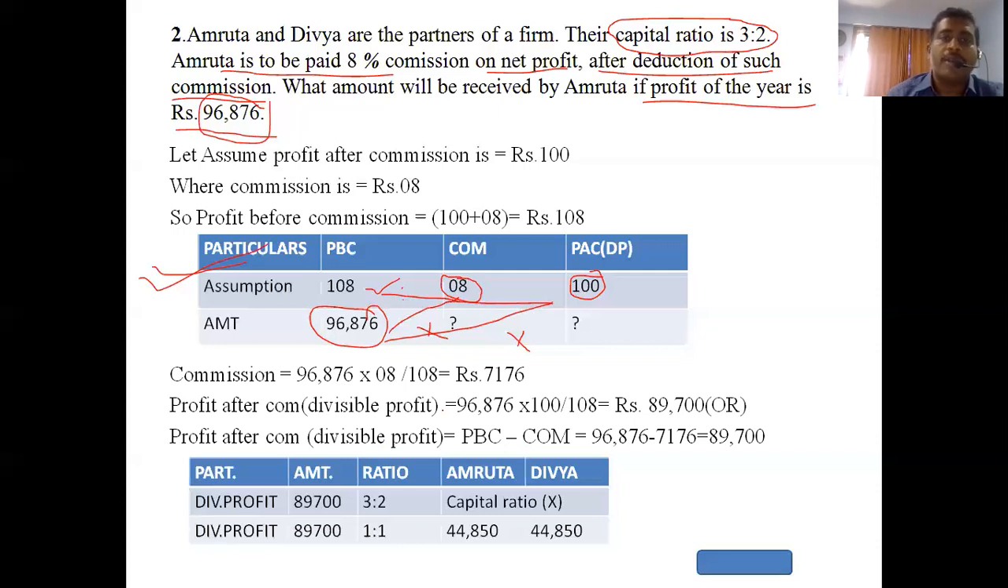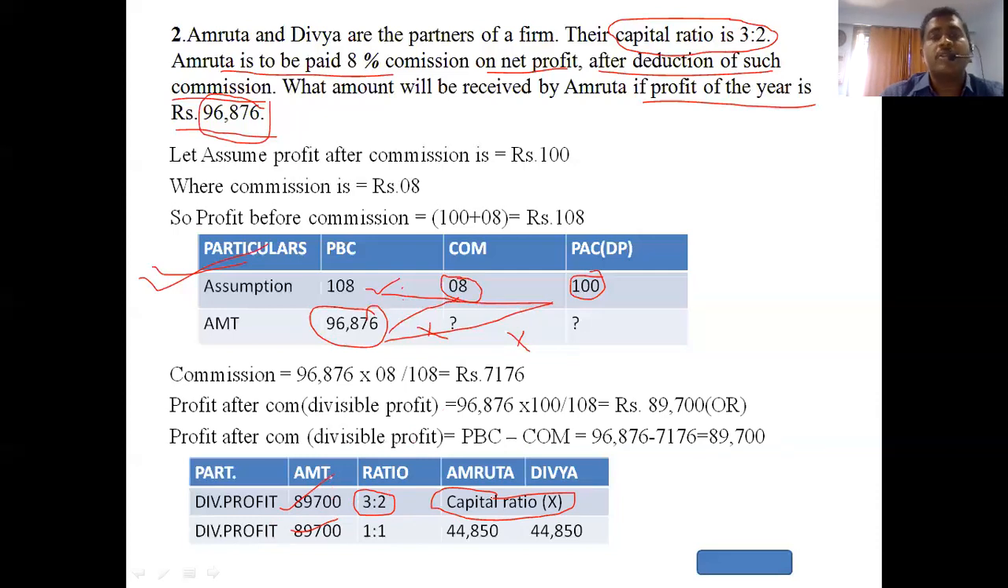What are the columns? Particulars, amount, ratio, Amruta and Divya. You can see I have written 89,700 on both sides, here also, here also. You can see the ratio also I have written. But can we take the capital ratio? No. The capital ratio is only given to confuse us. We have to take only the profit and loss ratio.